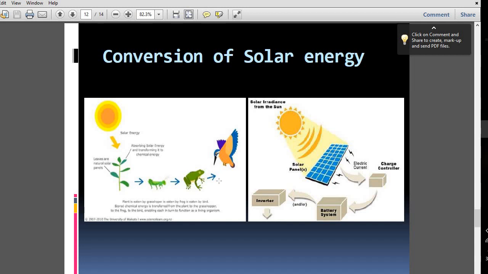So there is a food chain, the ecosystem is there. The solar radiation from the sun, the sun gives light to the solar panel, and the solar panel converts it to electrical energy.